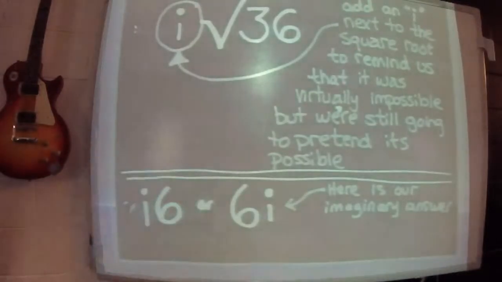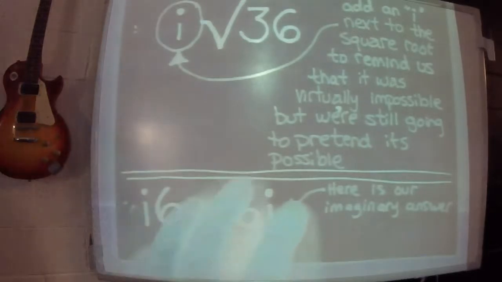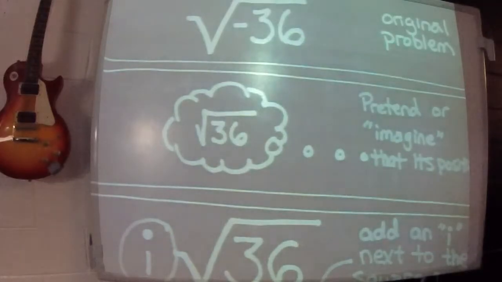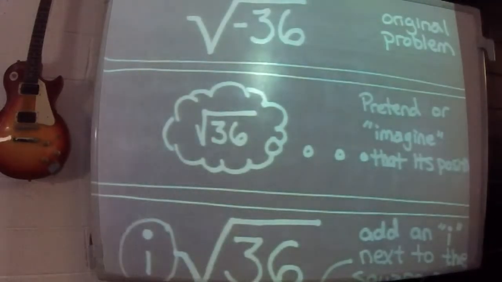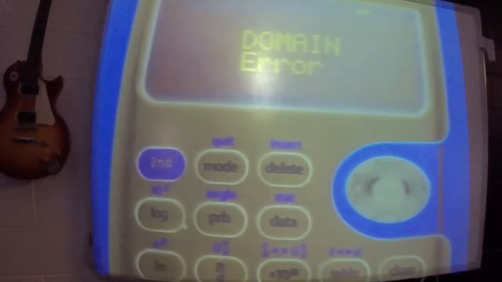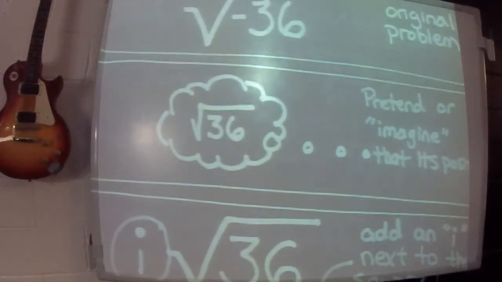No. All right, so here's how it's going to work. Our original problem up here says we got the square root of negative 36. Now your mind has to go, okay, that's dumb. And I'm going to take Taylor's calculator and show you that if you tried to do this on your calculator, and you said, okay, what's the square root of negative 36? Domain error. Your calculator is saying, oh, well that's dumb. You can't have a square root of a negative number. That's no solution. No real solution.